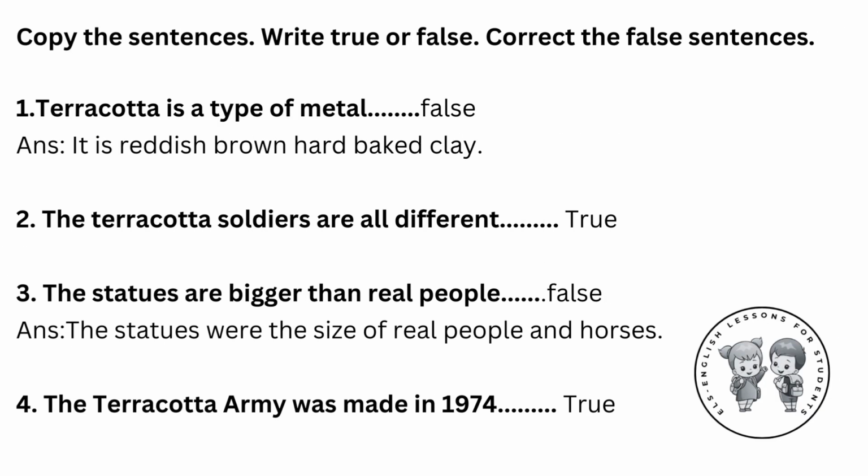Copy the sentences. Write true or false. Correct the false sentences. 1. Terracotta is a type of metal. False. Answer. It is reddish-brown hard-baked clay. 2. The terracotta soldiers are all different. True. 3. The statues are bigger than real people. False. Answer. The statues were the size of real people and horses. 4. The terracotta army was made in 1974. True.